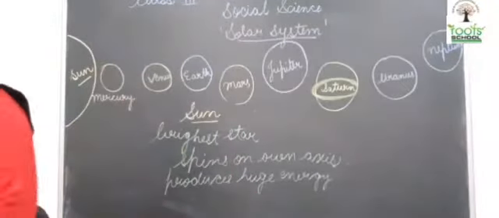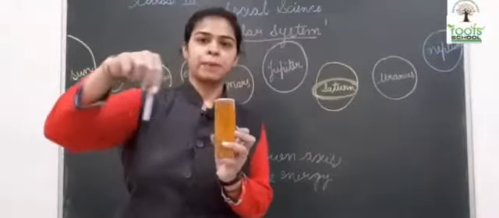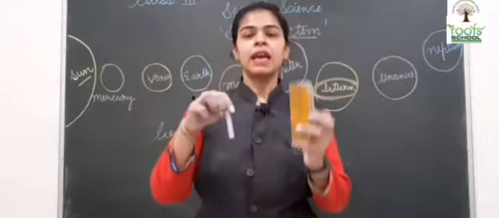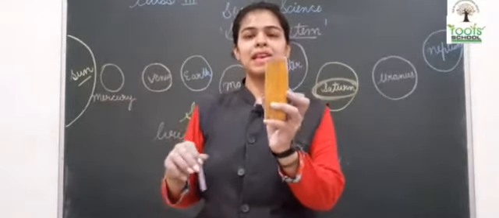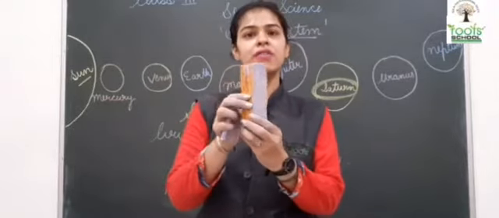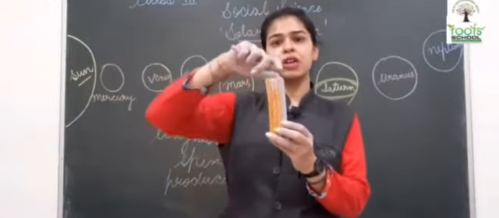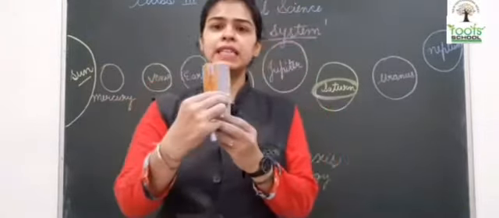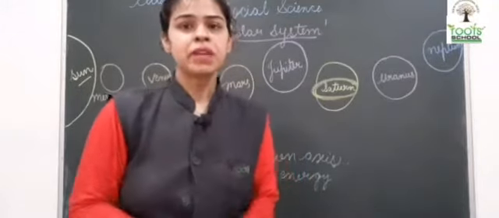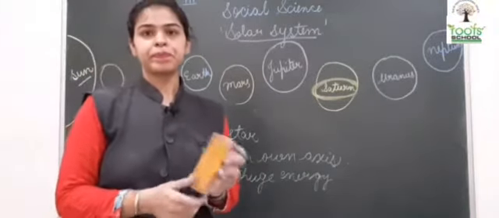For example, if this is a sun and these are the planets that revolve around the sun. But the sun doesn't revolve around any of the planets. It just stands in one place and rotates only in its place. So this is the way the sun rotates. It spins, which means it rotates, it moves in its own place, on its own axis. Okay? So अपनी खुद की place पे sun rotate करता है.